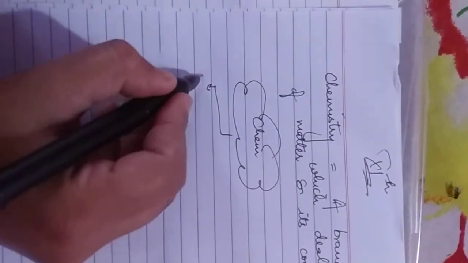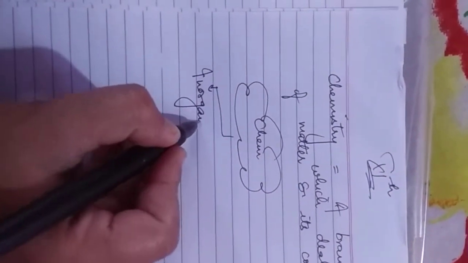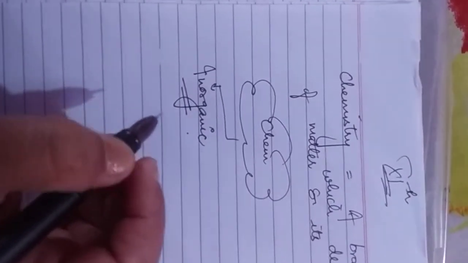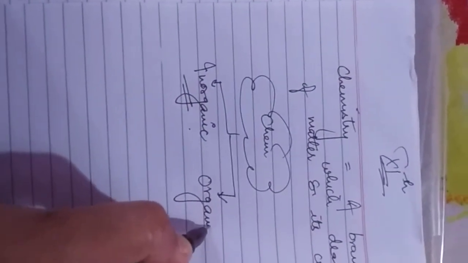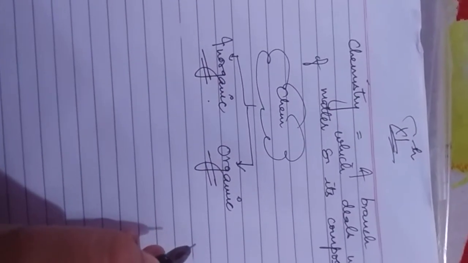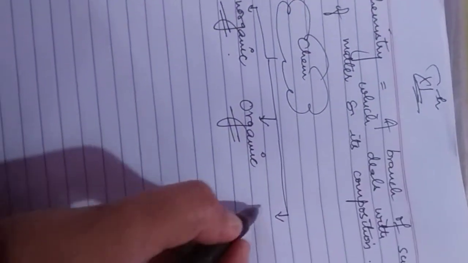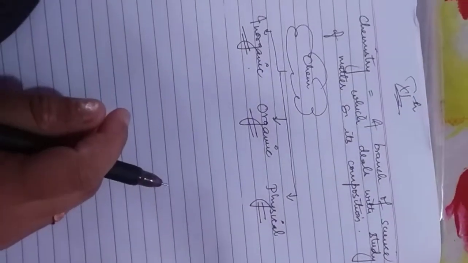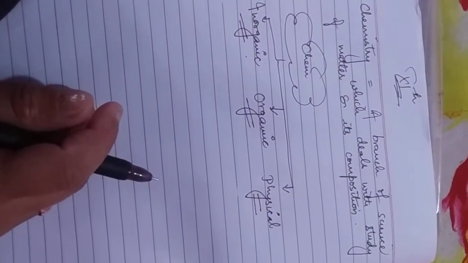Chemistry is divided into inorganic, in which we study inorganic substances like atoms, molecules and matter, and another one is organic, like hydrocarbons, saturated, unsaturated, alkanes, nucleophilic substitution reactions, electrophilic reactions, right? And physical chemistry is based on the numerical section, as we are doing isotherms, graphical representation, and numericals.